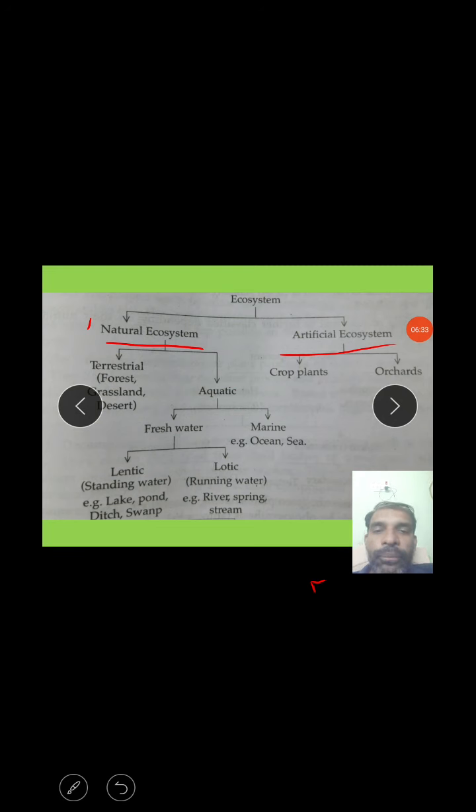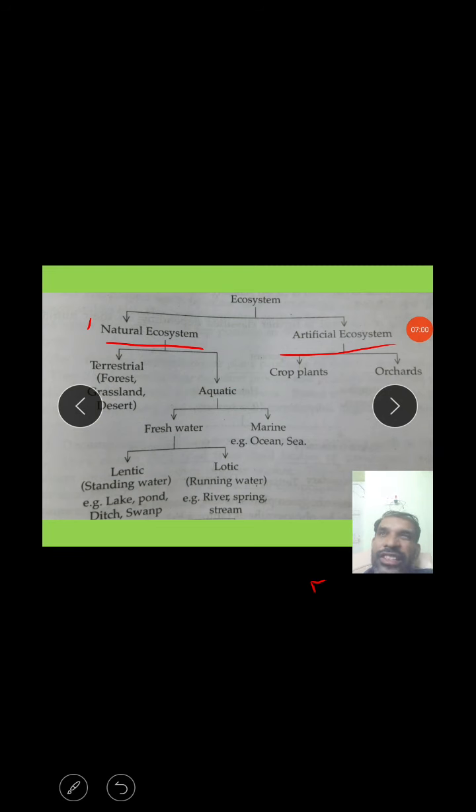Next, the freshwater is again classified into mainly two different types of ecosystems: lentic and lotic. Lentic is nothing but standing water without any movement, that is called lentic. The best example is a lake. And running water is lotic. Lotic belongs to flowing water, and the best example is rivers. Is it clear?